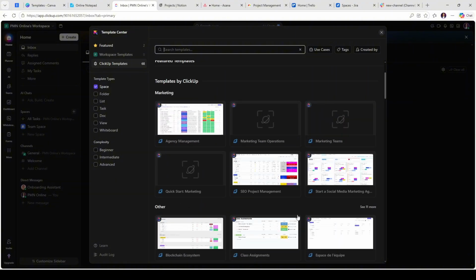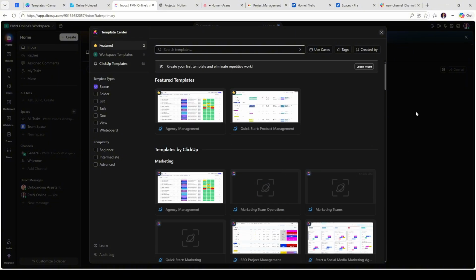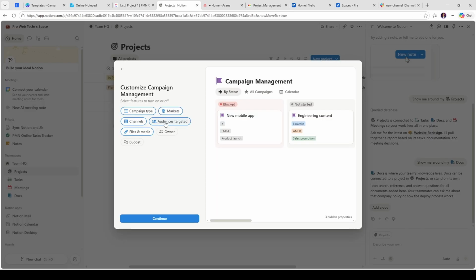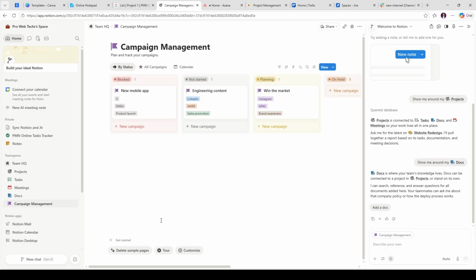Ultimately, the choice between Clickup and Notion comes down to your preferences and needs. If you prioritize documentation and creative flexibility, Notion is your go-to platform. On the other hand, if tight schedules and intense data tracking are your priorities, Clickup might be the better fit.